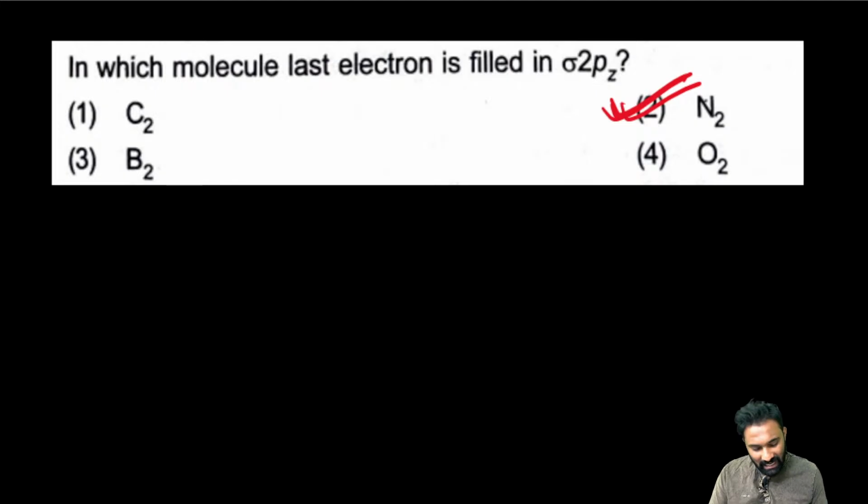He is asking the last electron. Carbon has 12 electrons, B2 has 10 electrons, N2 has 14 electrons, O2 has 16 electrons.